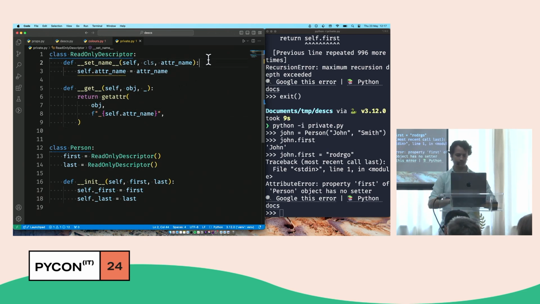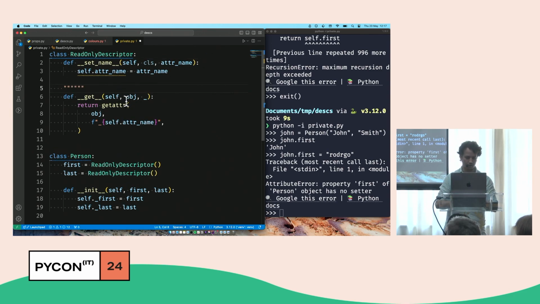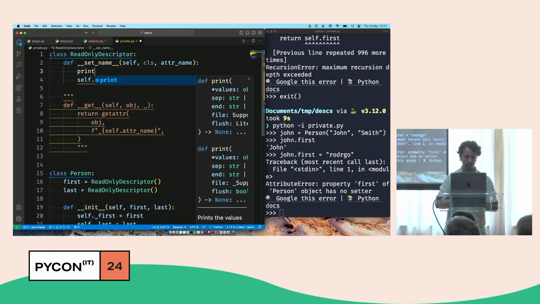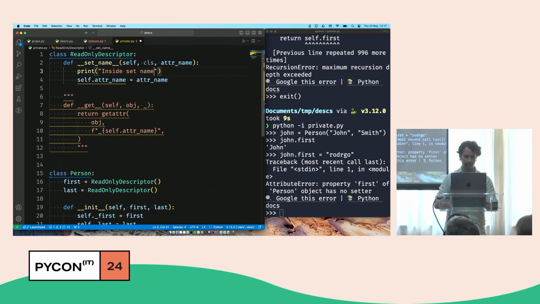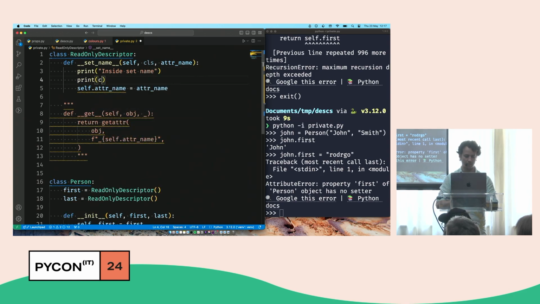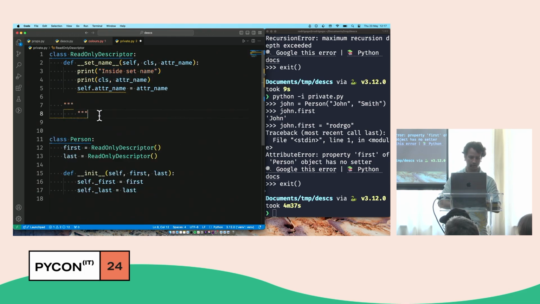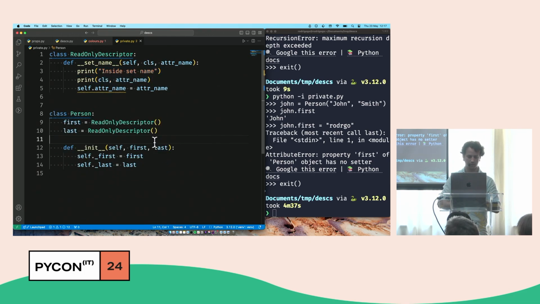Now, let's do the following. I'll comment this out. I know there's a shortcut for it, but I'm too nervous to remember. Please don't judge me. So I'll comment that out, and in setName, I'll print the cls and the attrname. And if I run the code, I should get 4 prints, because setName will be called twice. Let's cut this, so there's less stuff. It will be called once with first and once with last.